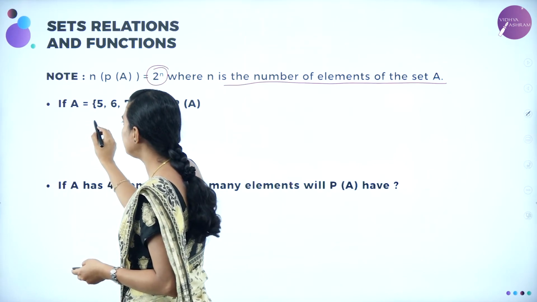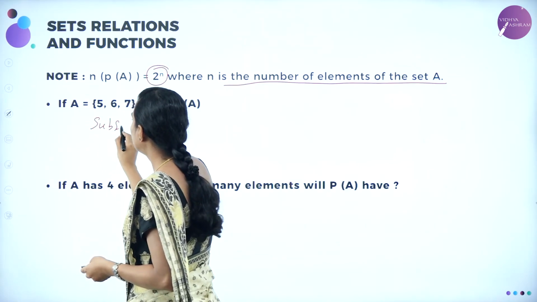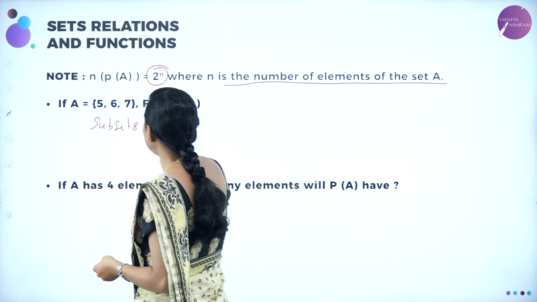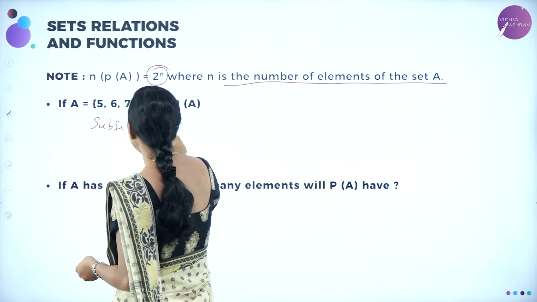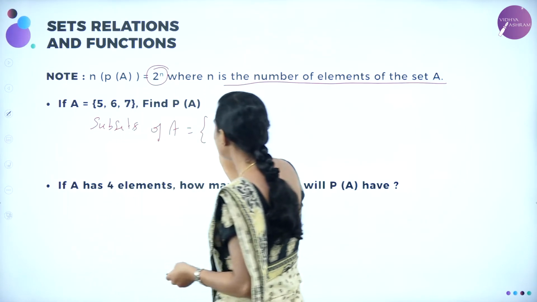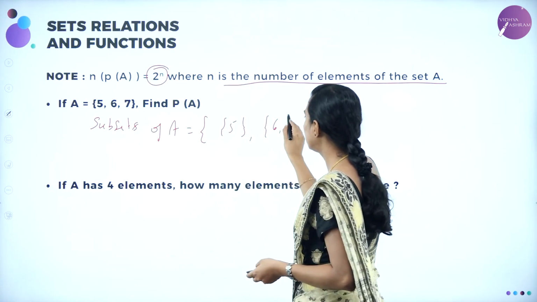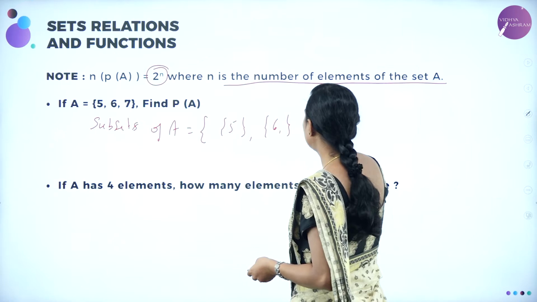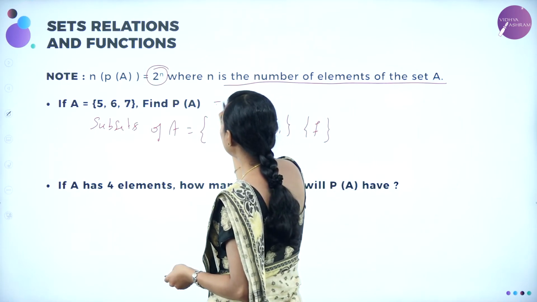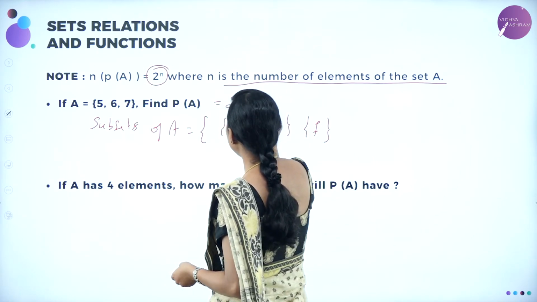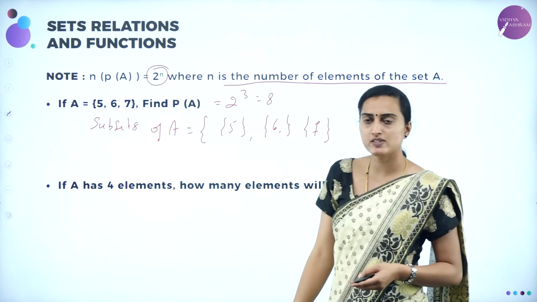Let me write the subsets first. Subsets of A, where A is 5, 6, 7. The number of elements in P of A will be 2 power 3, which is 8. Correct? 8 subsets should be present here.